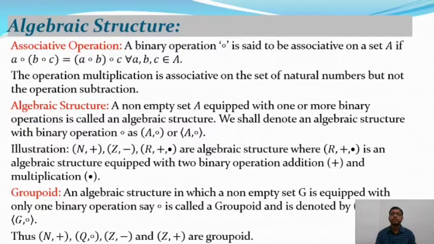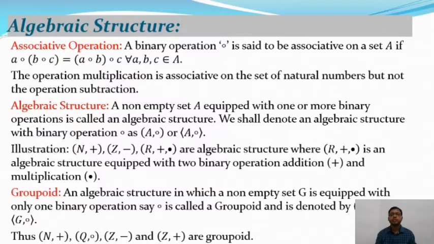This implies a composition b belongs to G. Then it is called a groupoid. For example, (N, plus), where plus is the binary operation and N is the set of natural numbers; (Q, composition), where composition is the binary operation and Q is the set of rational numbers; (Z, minus), where Z is the set of integers and minus is the binary operation; or (Z, plus) are all groupoids.